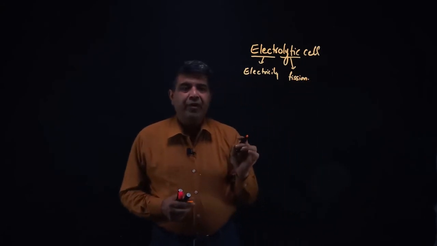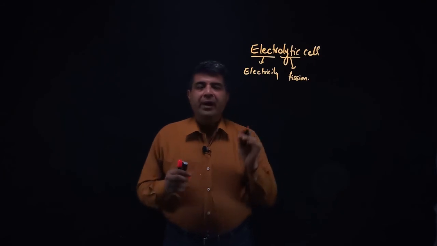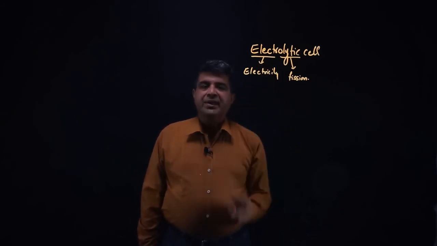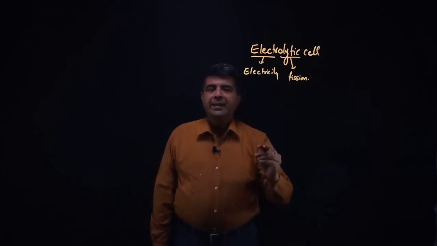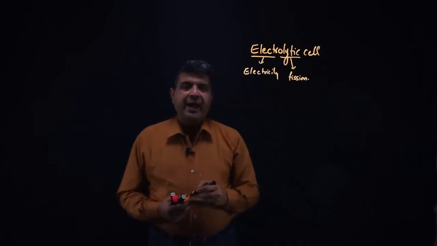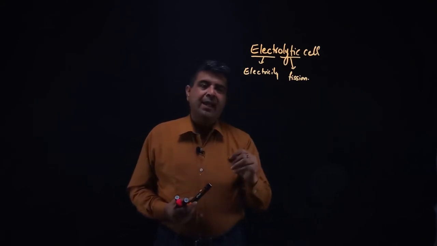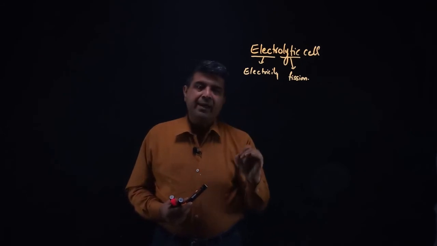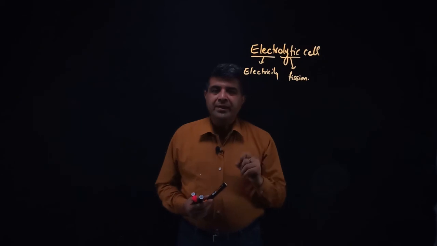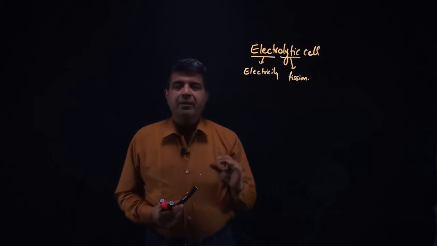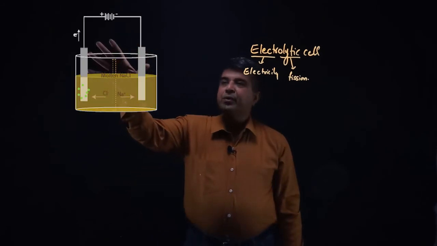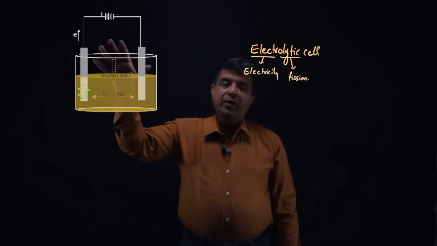So a cell in which fission of a chemical substance is caused by passing electricity would be termed an electrolytic cell. Or in other words, I can say that a cell in which electrical energy is used to produce chemical energy would be termed an electrolytic cell.